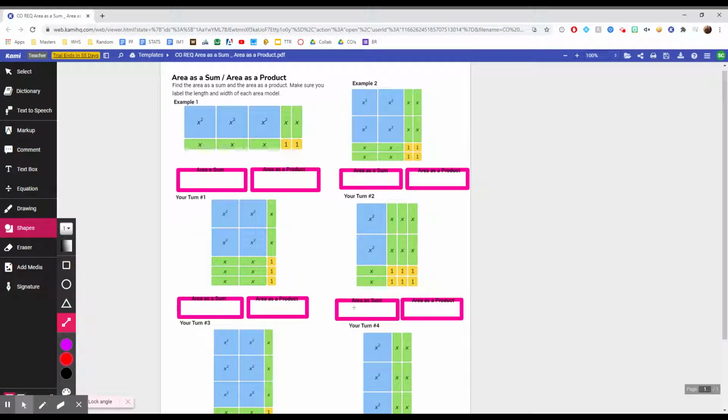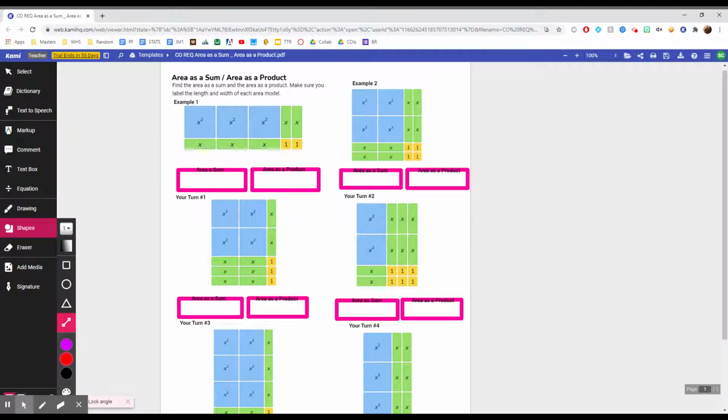Okay, so in this lesson for today, we're going to continue talking about the area as a sum and the area as a product. We're going to set them equal to each other because when we express the area of a figure composed of tiles, the area remains the same.